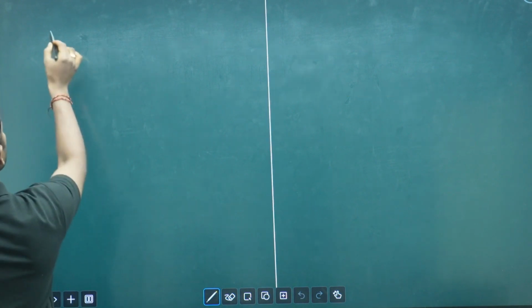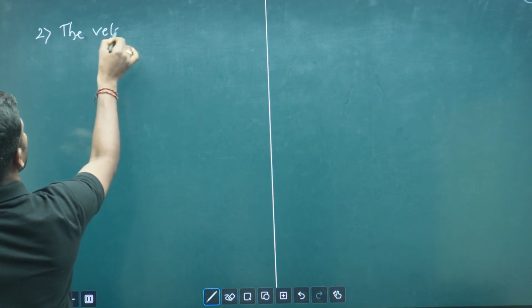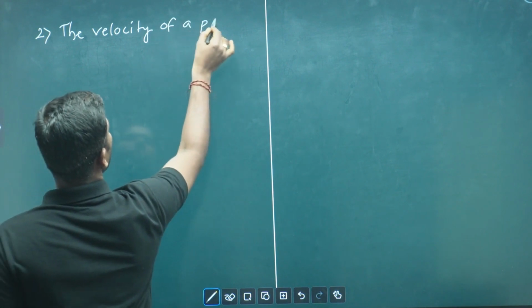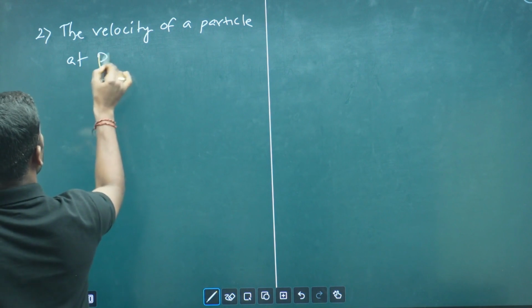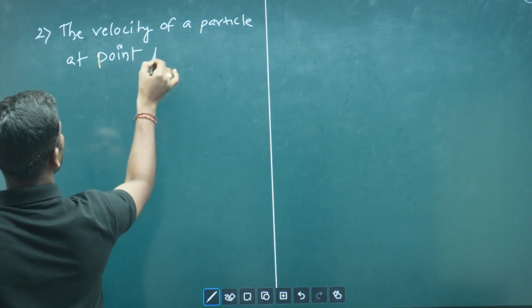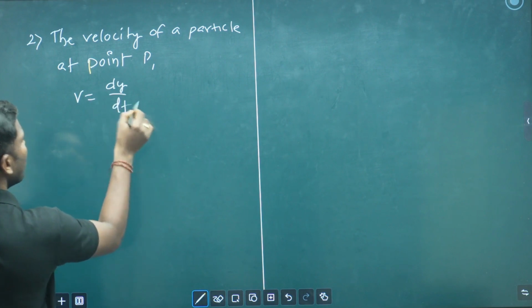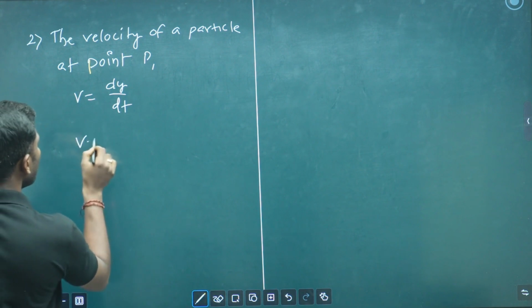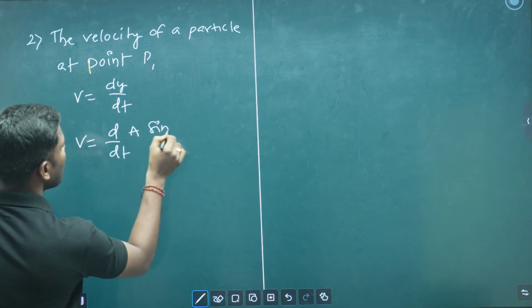Let us understand the velocity of a particle at point P. So velocity v equals dy by dt. Velocity is nothing but the rate of change of displacement. Clear? So we know d by dt of y, that is a sin omega t.